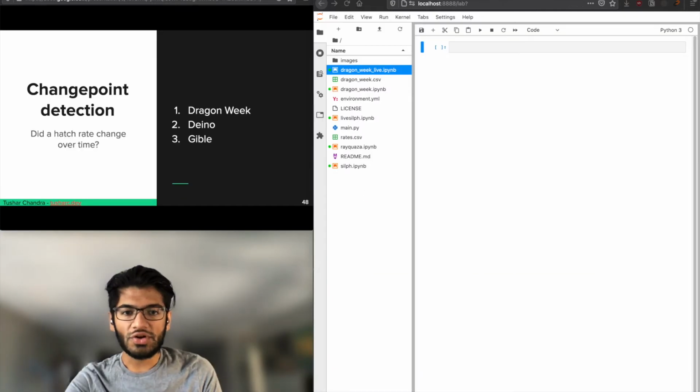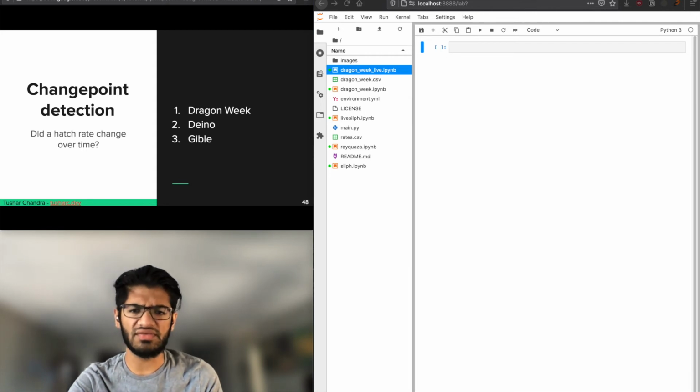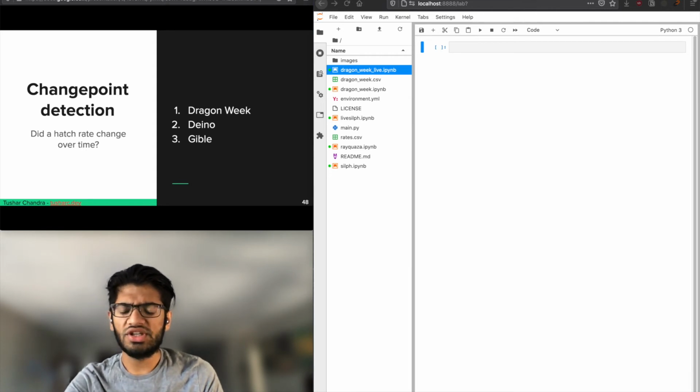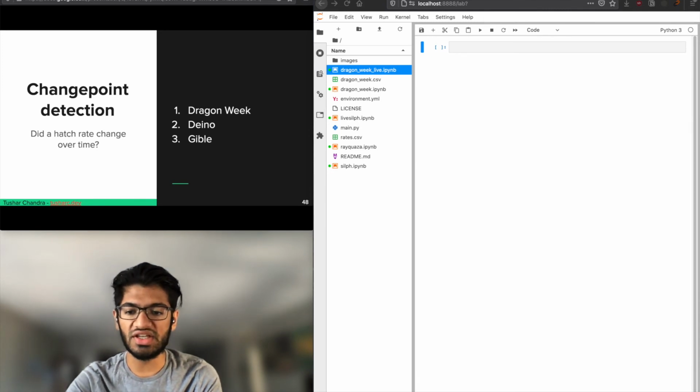Right. For our last model of this Let's Build a Model talk, which has turned into Let's Build Several Models talk, we will be doing a model about change point detection. So the question we're going to ask is, did a hatch rate change over time? This isn't about shinies anymore, but it's the same kind of randomness where players don't know the actual true value of a probability and just have to kind of do their best and play, and in this case, spend a lot of money to get the result that they want.